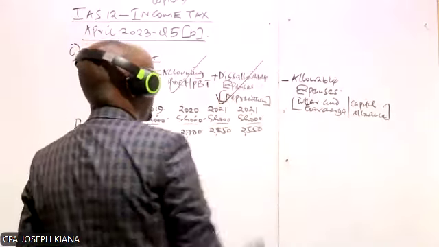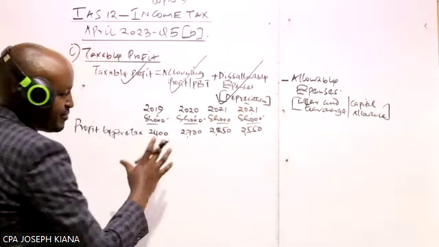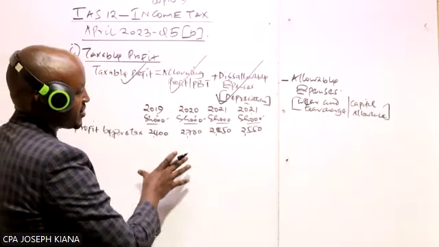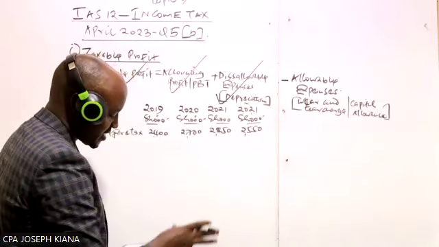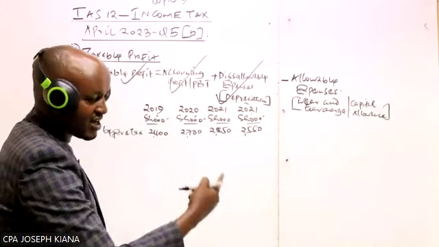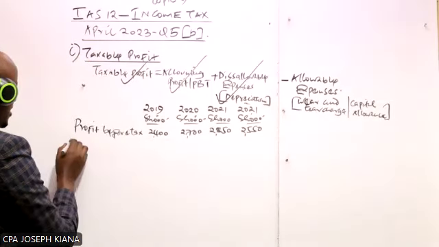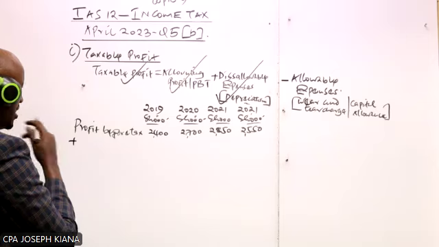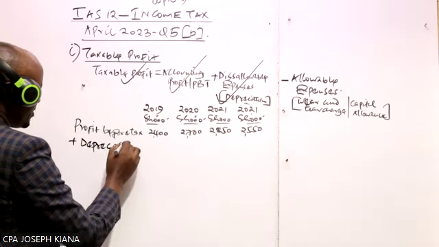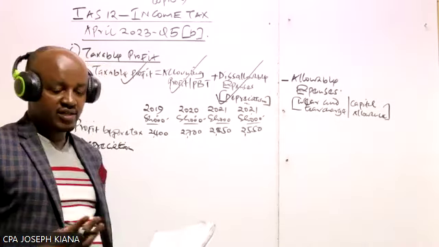Then to this, what do we do? We add back disallowable expenses. Which expenses are we adding back? It is depreciation, because we know in arriving at this accounting profit, the company has already deducted depreciation on that asset, because I hope you can remember you were told the company acquired an asset. So that depreciation we have said is a disallowable expense. When computing your taxable profit, the taxman will not allow you to deduct that from your income. So we add back the depreciation of the asset. So we are given the information on how this asset is to be depreciated.